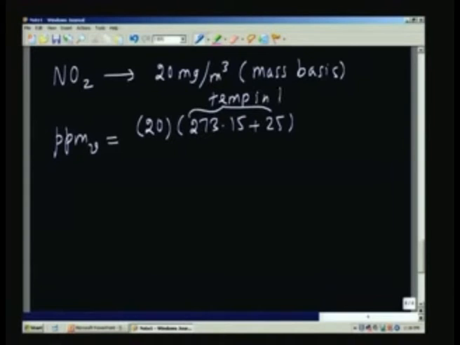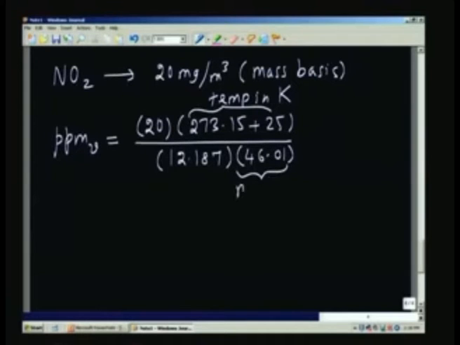So I am just converting the temperature in degrees Celsius to Kelvin, divided by that factor 12.187, multiplied by the molecular weight, which is known to be 46.01. This is the M for NO2, and this will work out to 10.6. So on the volume basis it is about 10 ppm level, and the mass basis is 20 milligram per meter cube.